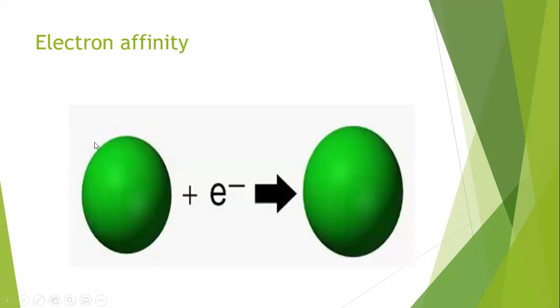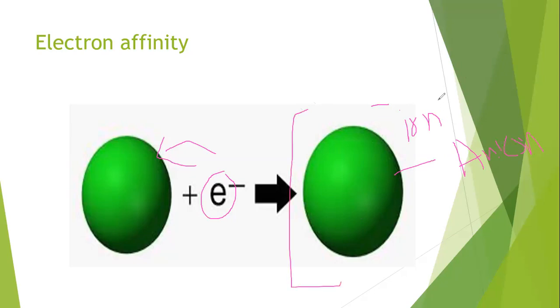Here you can see the atom. An electron is added into this atom to make it an ion. This will be an ion because the addition of an electron causes a negative ion. This new species is an ion because it contains a negative charge.